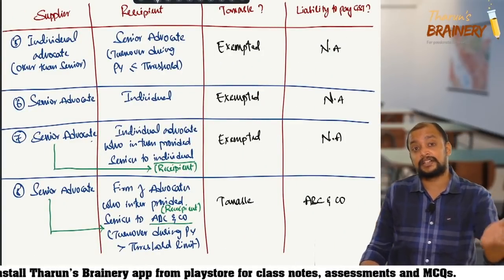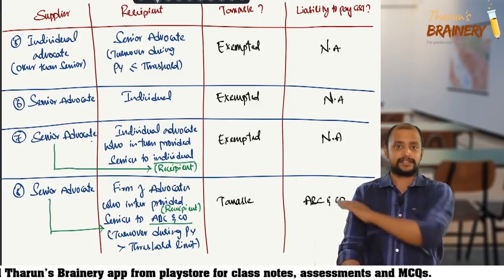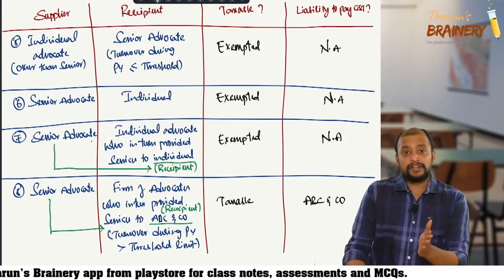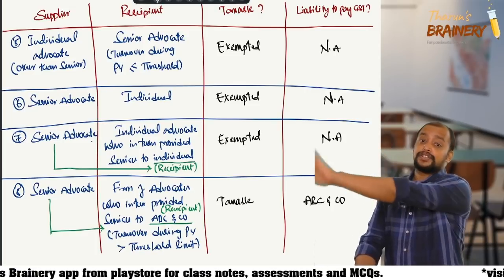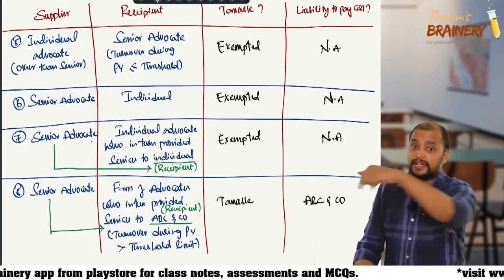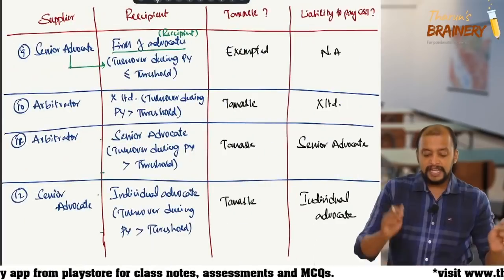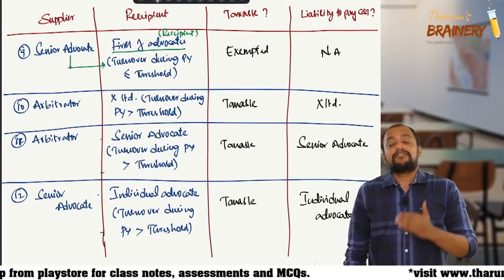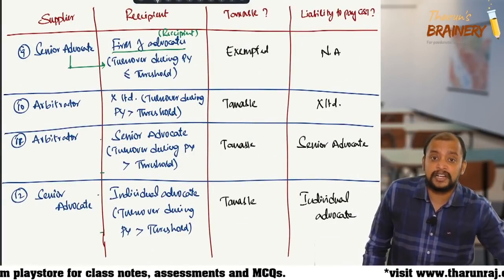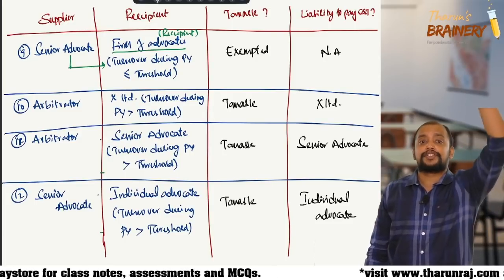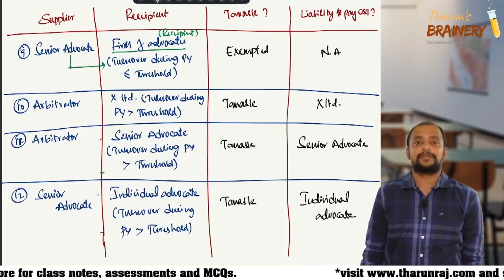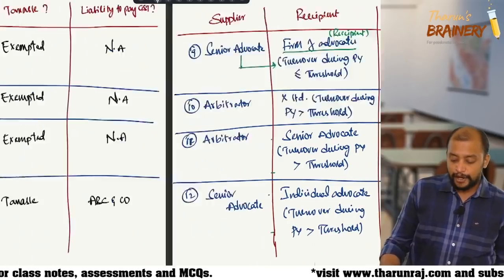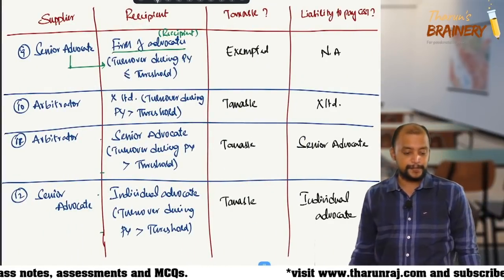In case 8, the firm is in turn rendering services to another person, so that another person should be taken as the recipient. But in case 9, the firm of advocate is not in turn rendering service to another person, so the firm of advocate should be taken as recipient. That's the difference between point number 8 and point number 9.